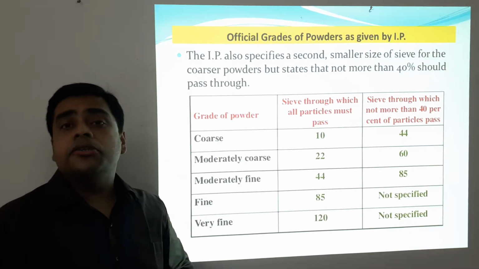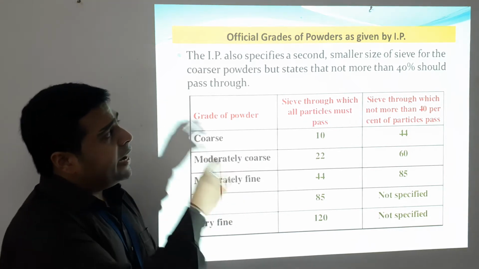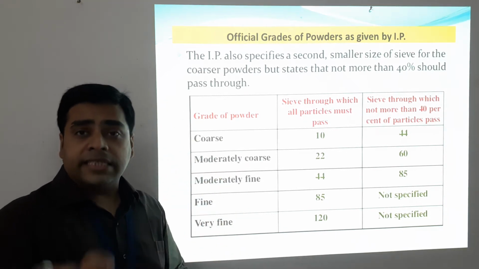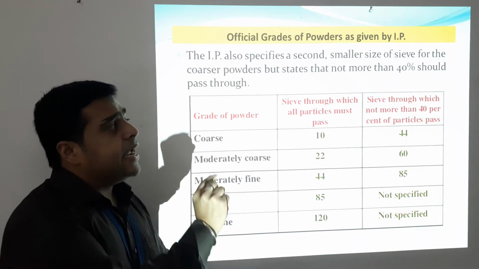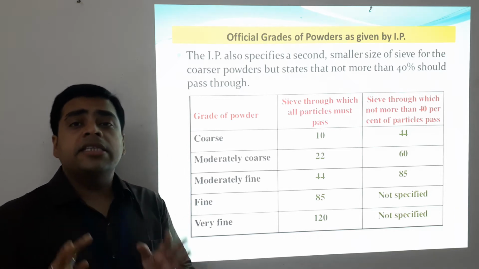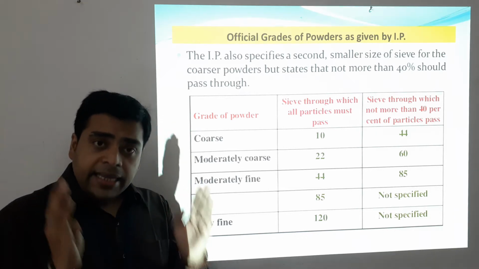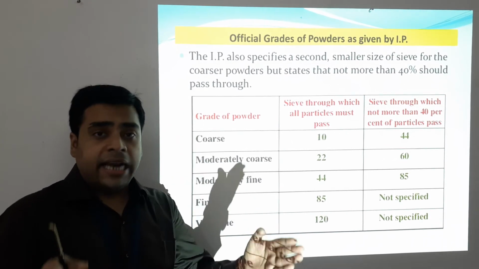Another grade of powder is also given, where the IP specifies a second, smaller size of sieve for the coarser powders, but states that not more than 40% of the solid must pass. So in this case the IP has expanded its criteria.